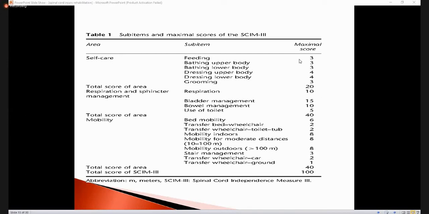Otherwise 0, 1, 2, we can score according to the condition. Then bathing, dressing. In bathing or in dressing, is the patient able to use the upper limb, is the patient able to use the lower limb, and how the patient grooms him or herself. So we check these things and then we grade the patient accordingly.